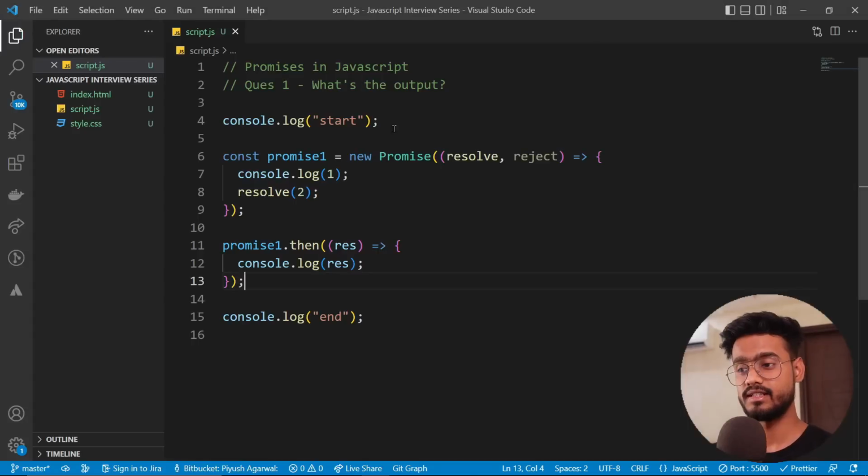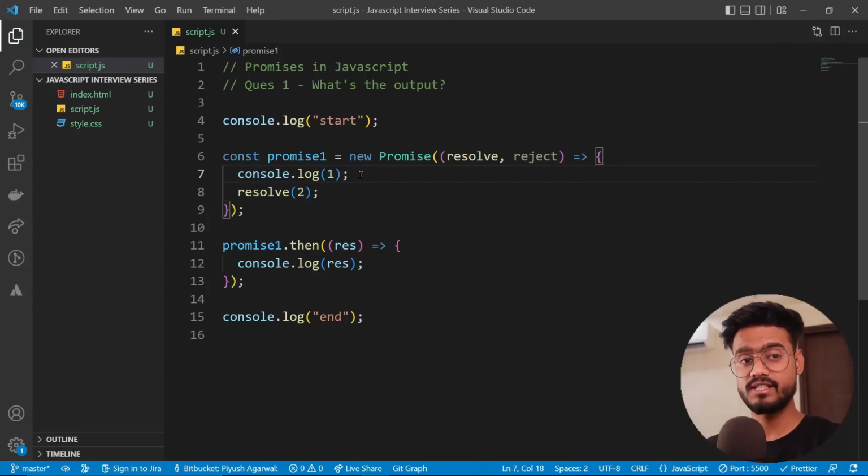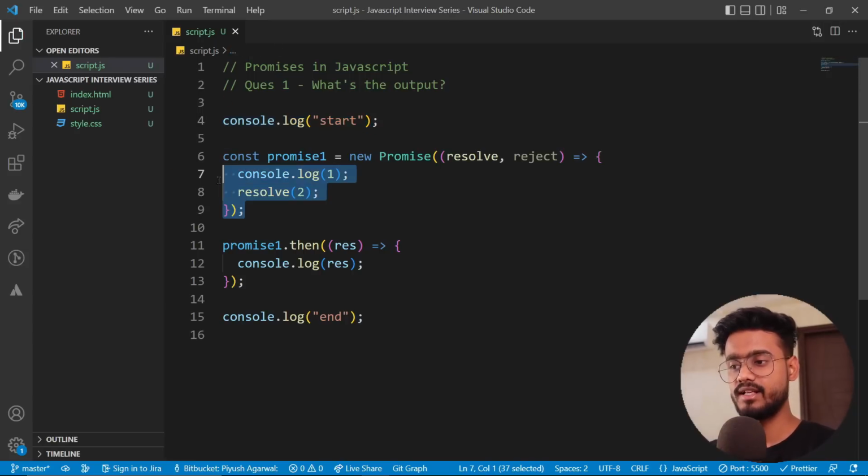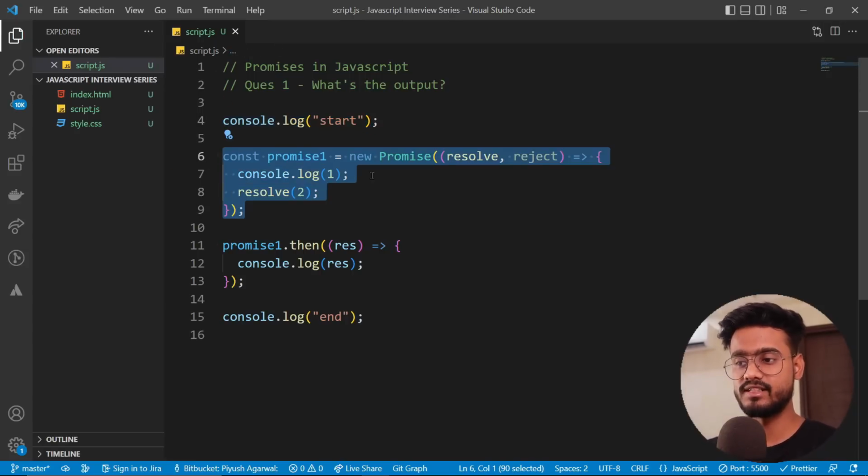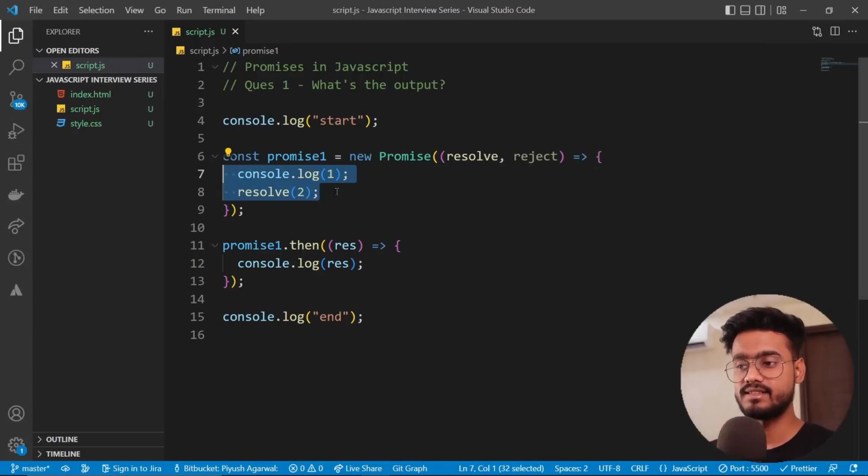So few people think that we will print start first, then maybe because this is asynchronous code, this will print start and then 1 and 2, because obviously this is asynchronous code, right? But no, that's not the case. When this promise is initialized, it's gonna run whatever synchronous code is inside of this. So if you remember, the JavaScript engine always executes synchronous code first and then the asynchronous code. So this is the synchronous code, and when it is encountering this promise, when this promise is being created, this is the synchronous code.